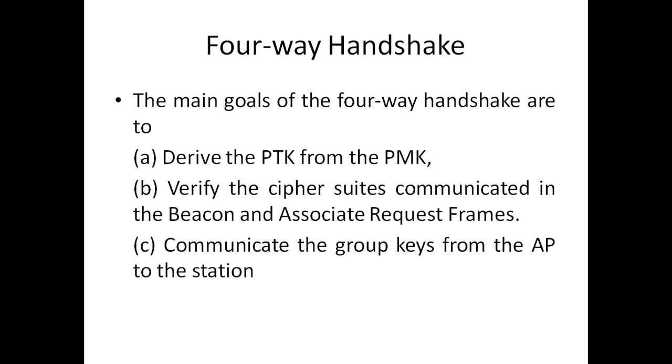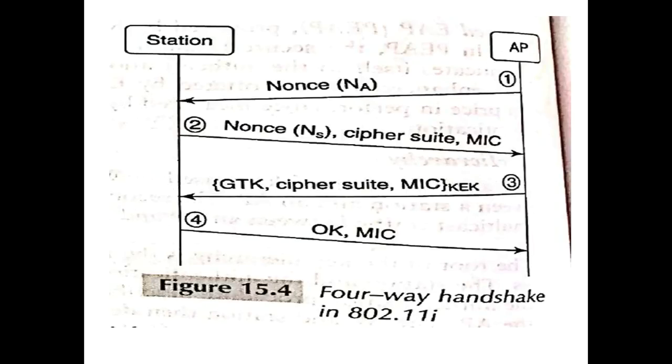Then it's the four-way handshake. The main goals of the four-way handshake are to derive the pairwise transient key from the pairwise master key, verify the cipher suites communicated in the beacon and associate request frames, and communicate the group keys from the access point to the station. So here is a figure of the four-way handshake protocol, which is used in 802.11i.